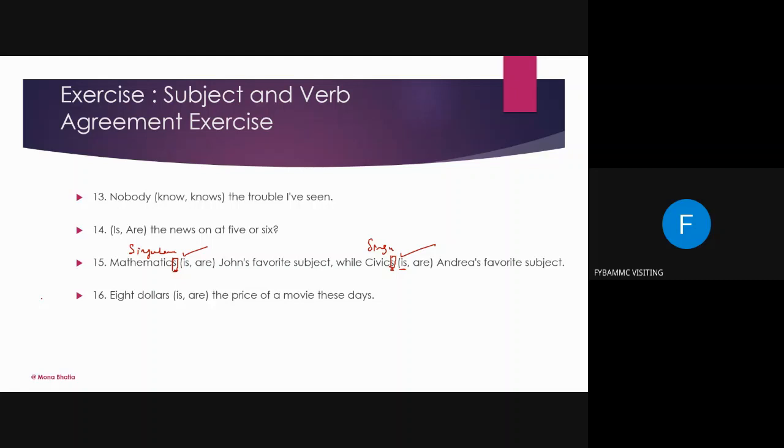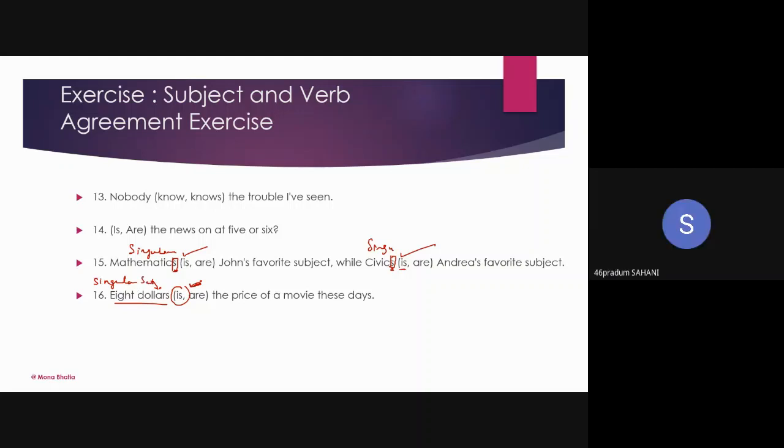$8, the price of a movie these days. Is or are? Is, ma'am. Yes. $8 is the price of a movie these days. Very good. Answer is right. But tell me why? Because this is plural, na? Dollars. The answer is correct. You are right. But you have to justify why this $8 is considered a singular subject. Because it is one movie price.